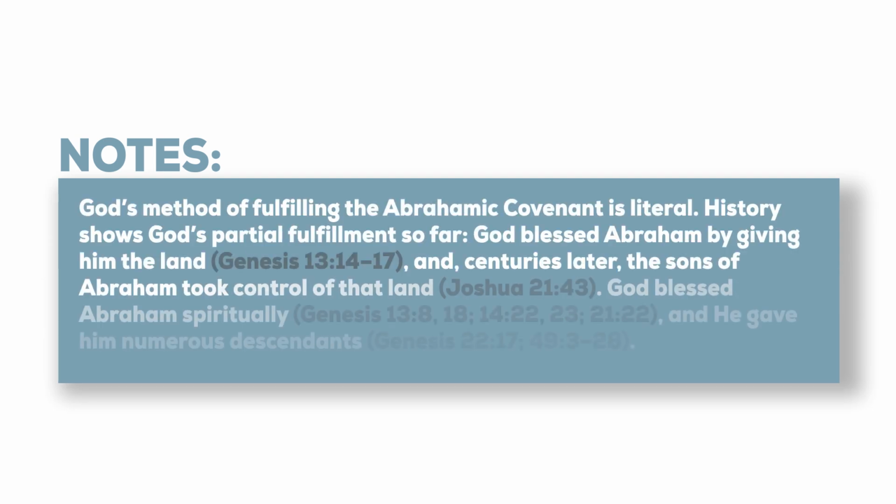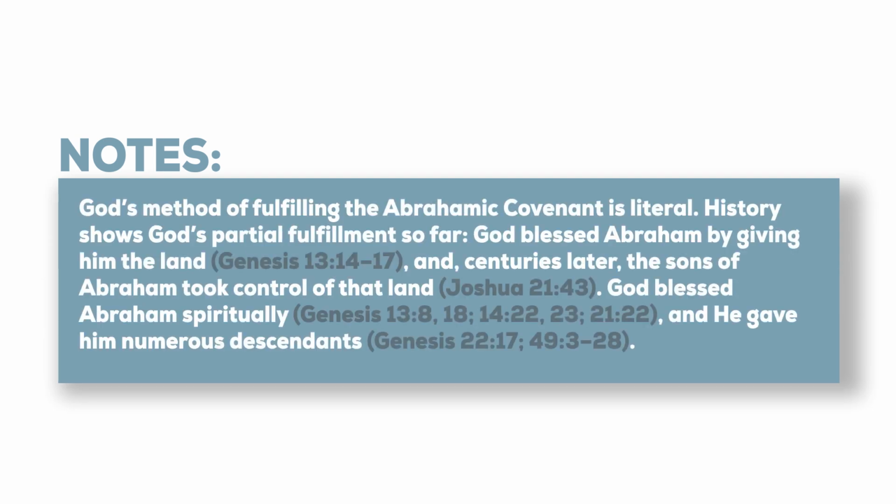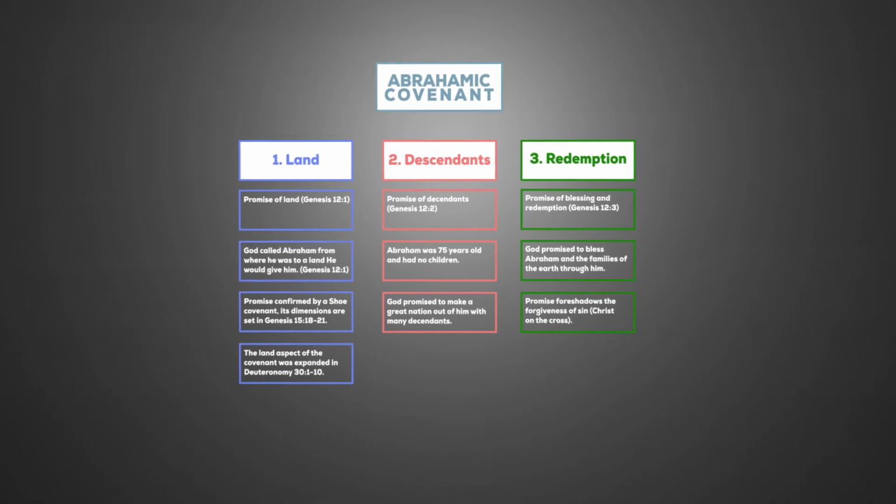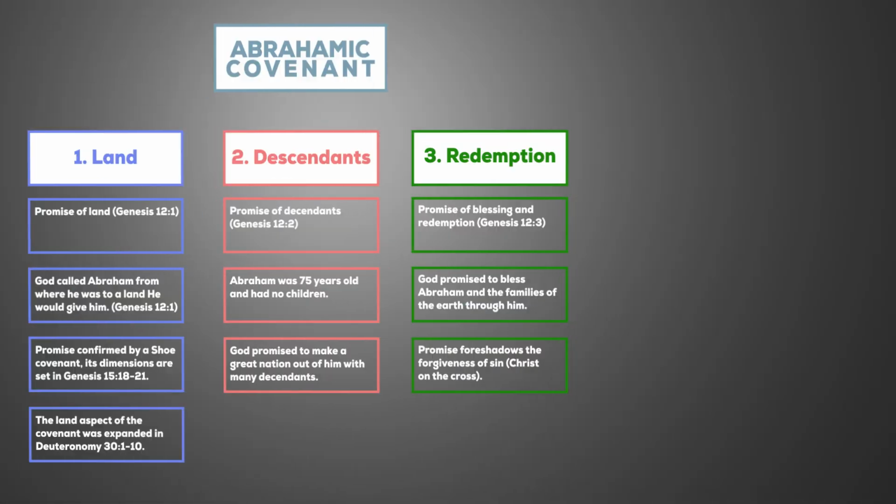God's method of fulfilling the Abrahamic Covenant is literal. History shows God's partial fulfillment so far. God blessed Abraham by giving him the land, and centuries later, the sons of Abraham took control of that land. God blessed Abraham spiritually, and he gave him numerous descendants. An important element of the Abrahamic Covenant has yet to come to pass: fulfillment with Messiah's kingdom rule.